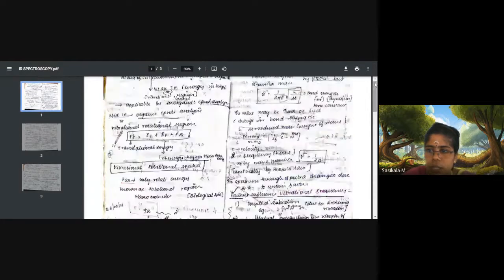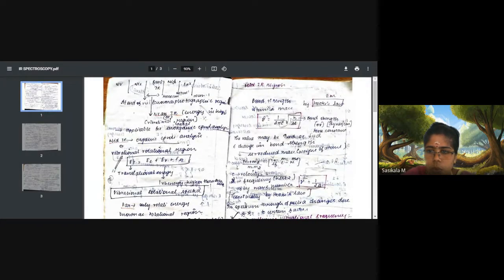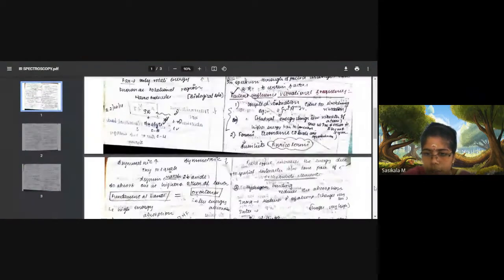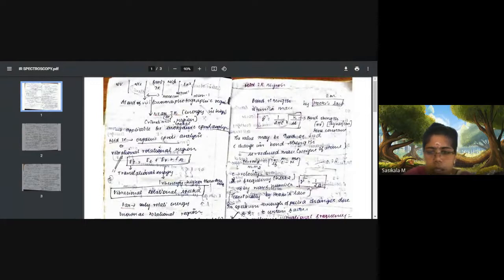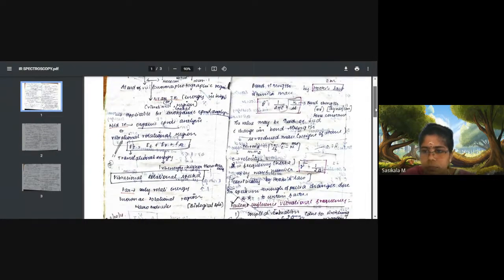You can even include Hooke's law. You can include it in the principles part, where we have discussed the different IR regions and all. Along with that, you can write Hooke's law and its applications. Now let's see another question and important topic, that is types of vibrations and factors affecting vibrational frequencies. Clear, no?